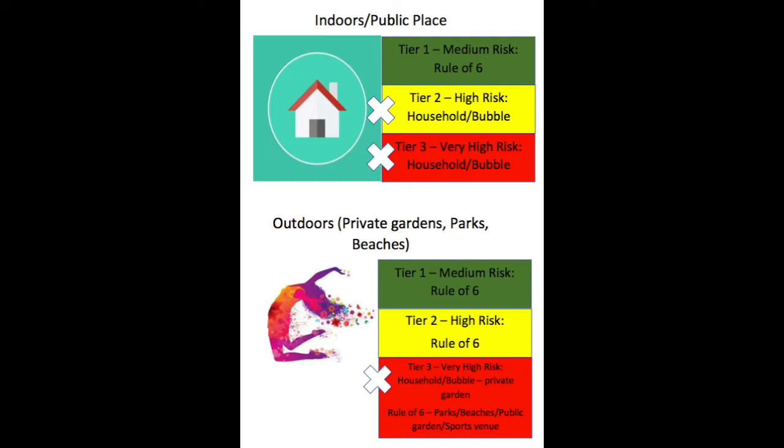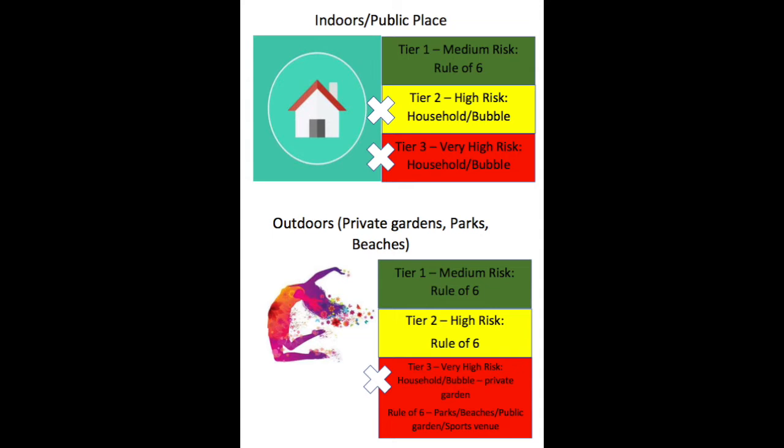In the outdoor environment, which could be private gardens, parks and beaches, in both Tier 1 and Tier 2, you abide by the rule of 6 so that you can meet other people as long as the group does not consist of more than 6 people. In Tier 3, you cannot have any engagement within a private garden unless it's your household or bubble, but in other environments like parks, beaches, public gardens and sports venues, you have to abide by the rule of 6.